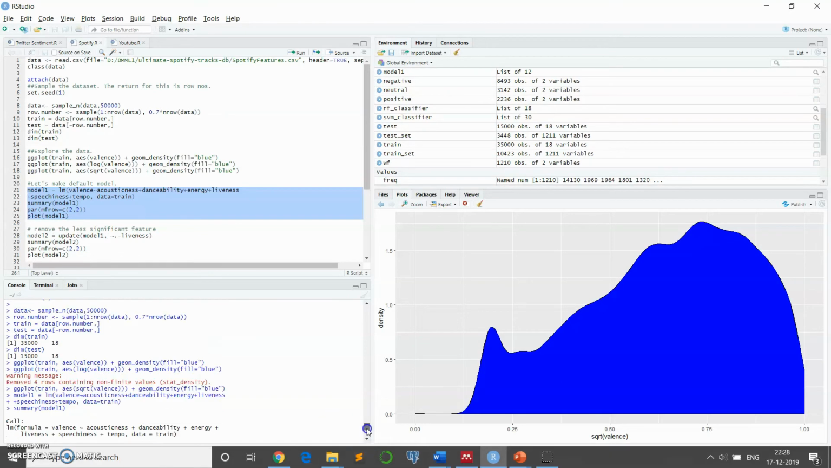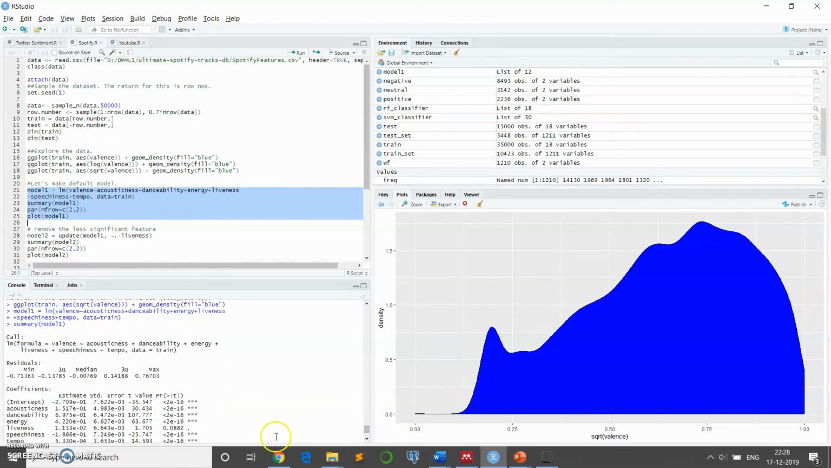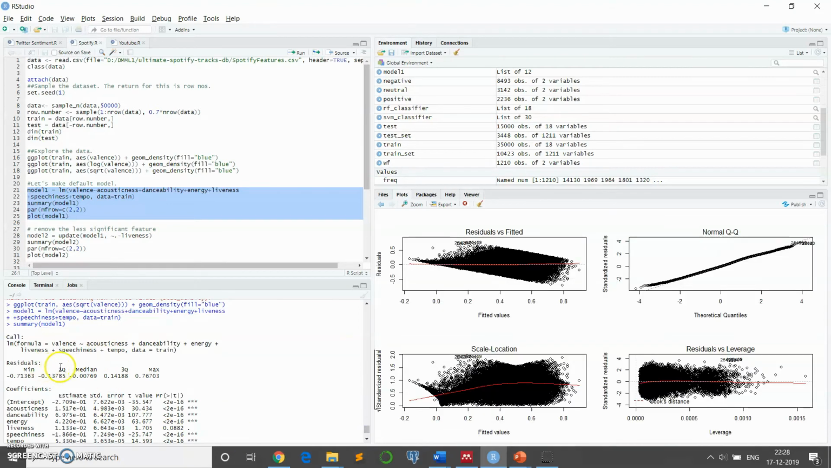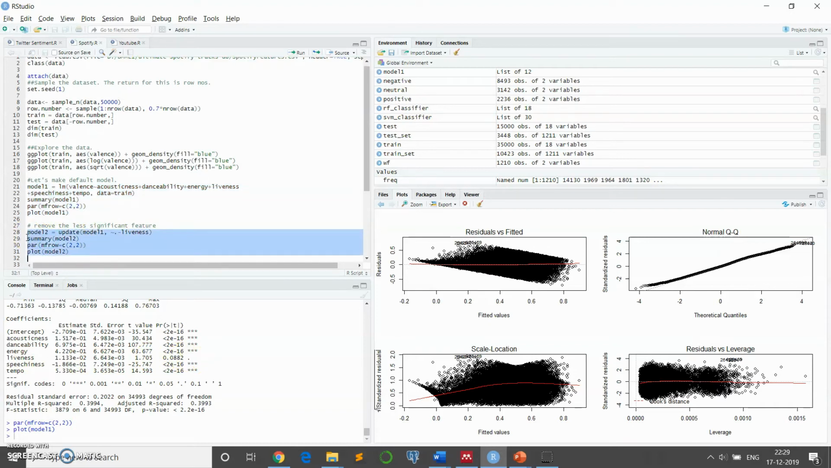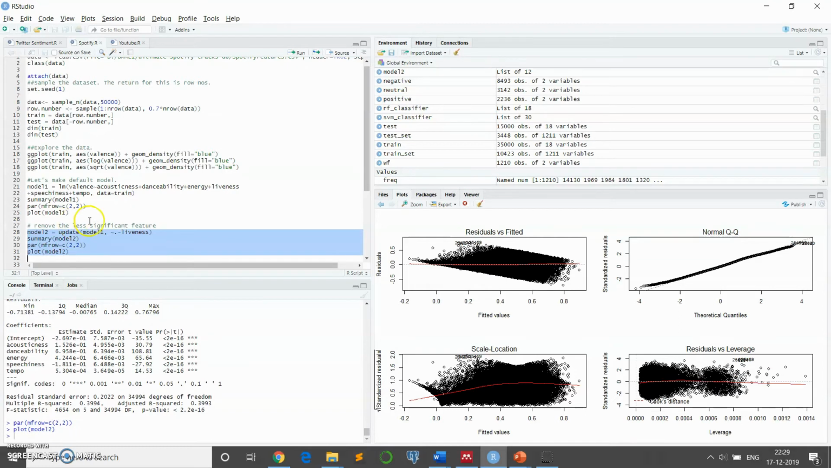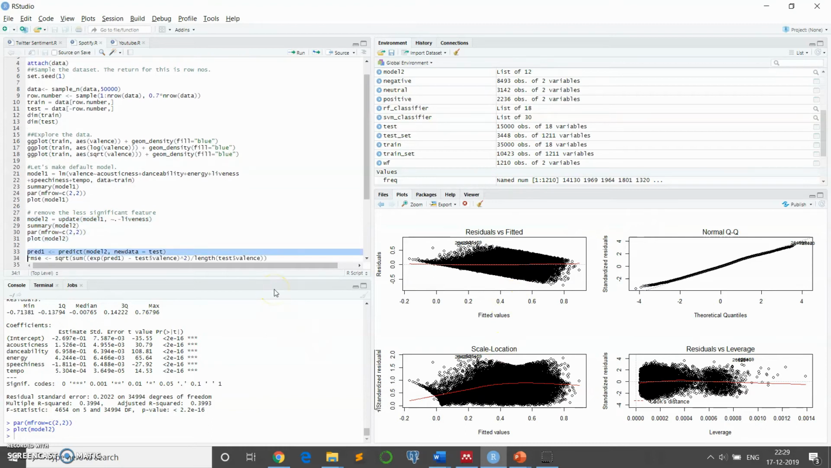we can see the minimum, median, and maximum, with first quartile and third quartile range values. And we can see the variable liveness is not that significant. So we are going to rerun and remove liveness from the model. With this, we can see all the significant values are over here, and these are the graphs for linear regression. Moving forward, we'll predict the value.